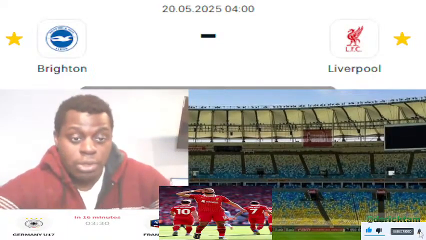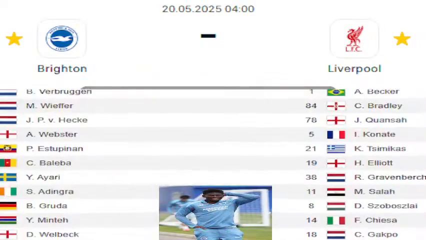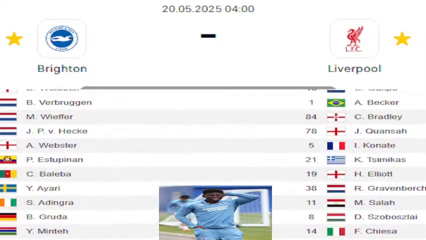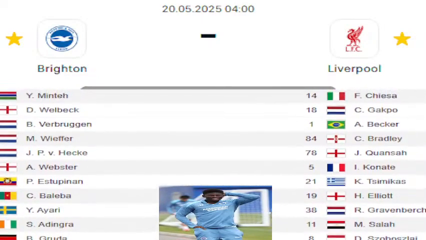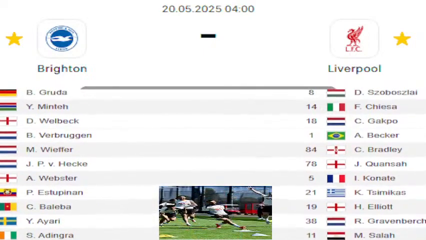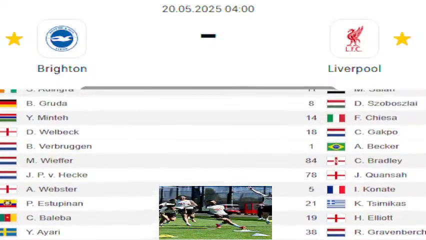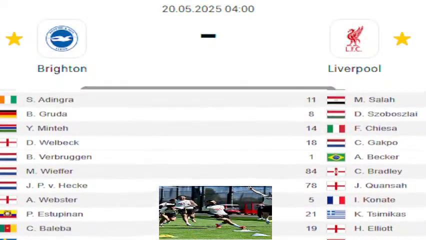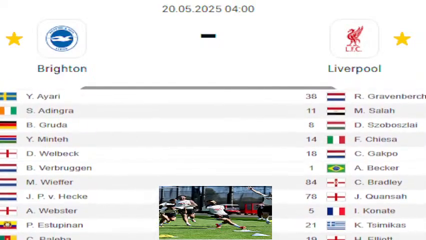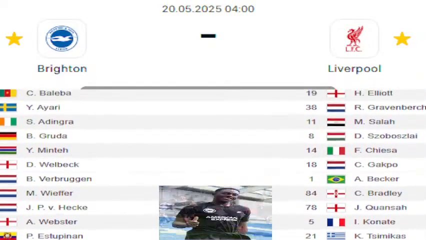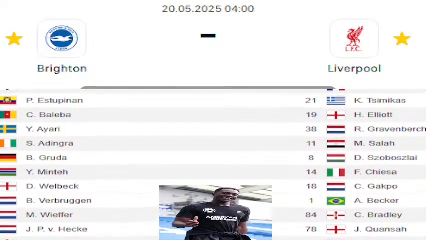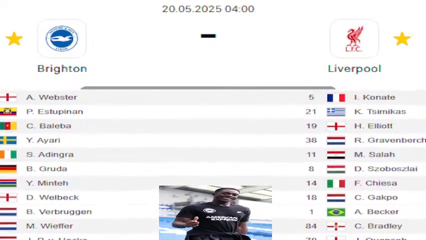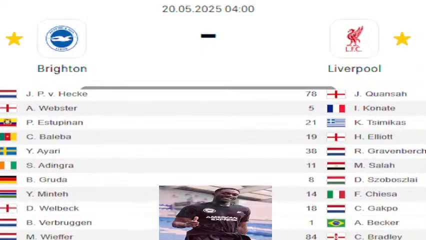Let's go right away straight to the lineups here for this one. So we have the lineup here for Brighton, and we have the lineup here for Liverpool, guys. Starting 11 here for Liverpool, we have Mohamed Salah, we have Gravenberch, we have Harvey Elliott, we have Tsimikas, we have Konate, Kerkez, Bradley, Alisson Becker in goal, we have Cody Gakpo, we have Federico Chiesa starting here, and Dominik Szoboszlai, guys, starting for this Liverpool side.